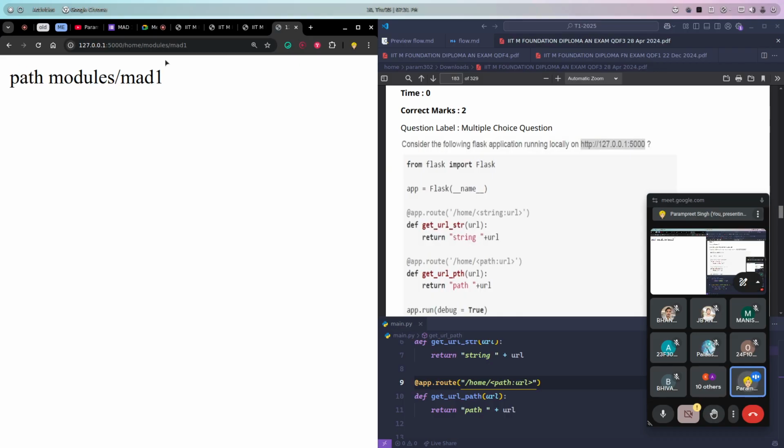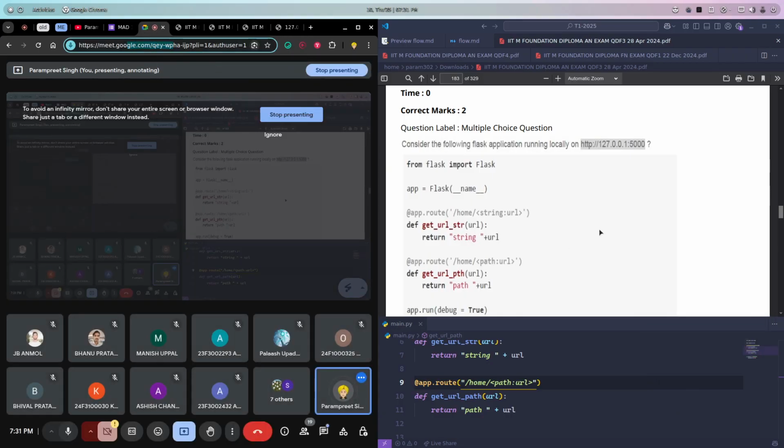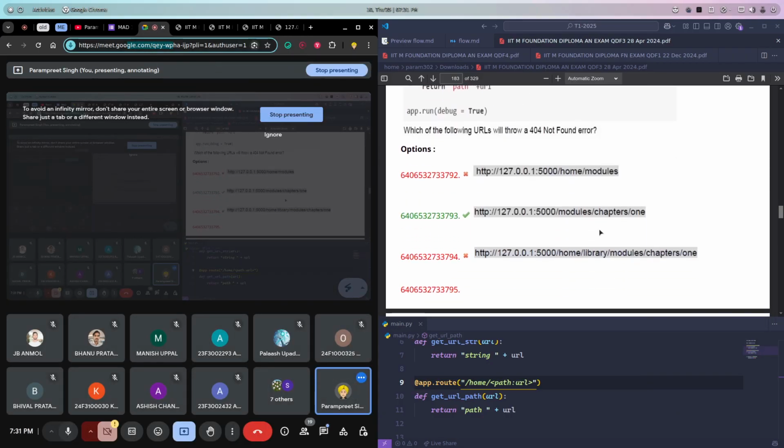And why is it considering that? Because we have a slash here in the URL, and that is making it a path, not a string. So this is just the difference. Are you guys clear with this?